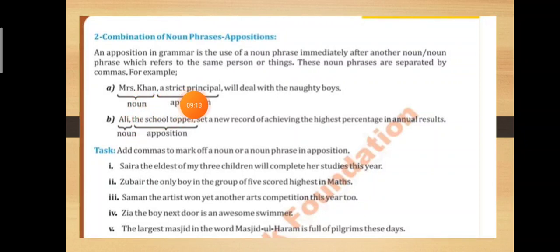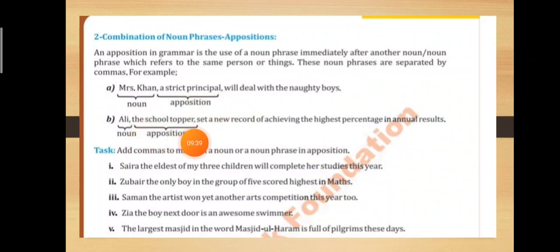And who is the strict principal? Mrs. Han. So both are the same. The second one we call apposition. After Mrs. Han we will add a comma, and after a strict principal, after the apposition, we will again add a comma. So this is how you have to add apposition and commas.